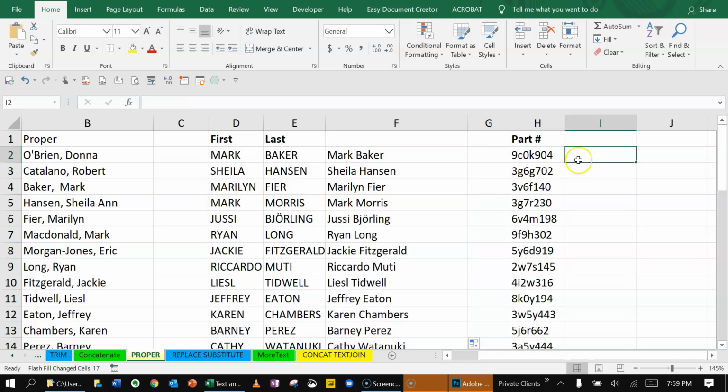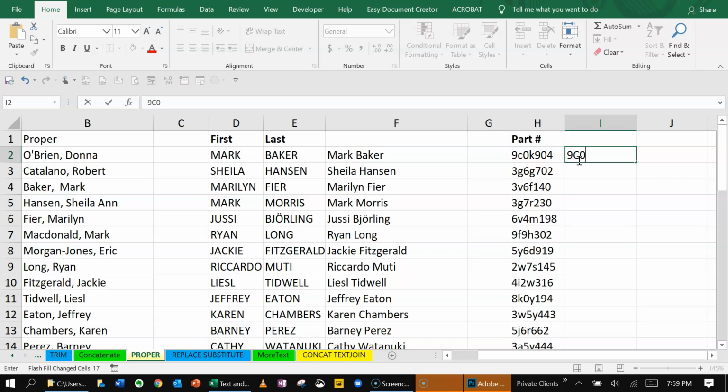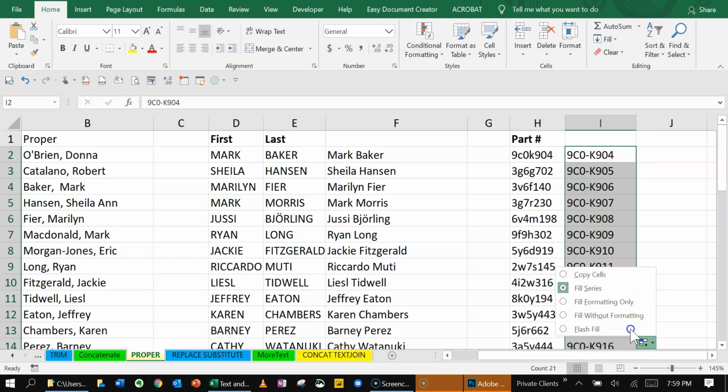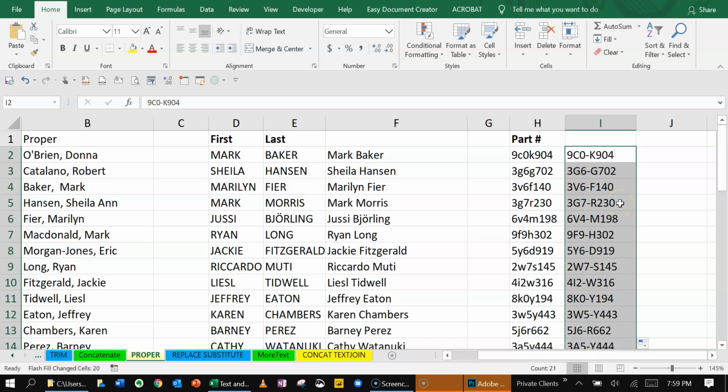Tremendous. With this one, I'm going to do something very similar. I'm going to say 9, capital C, and then the 0. I'm going to add in another hyphen, 904. Just like that. So it's very important that you get all the characters right. So I've made my letters in caps, and I've also added on a little hyphen there. Double click, flash fill, and there you go.